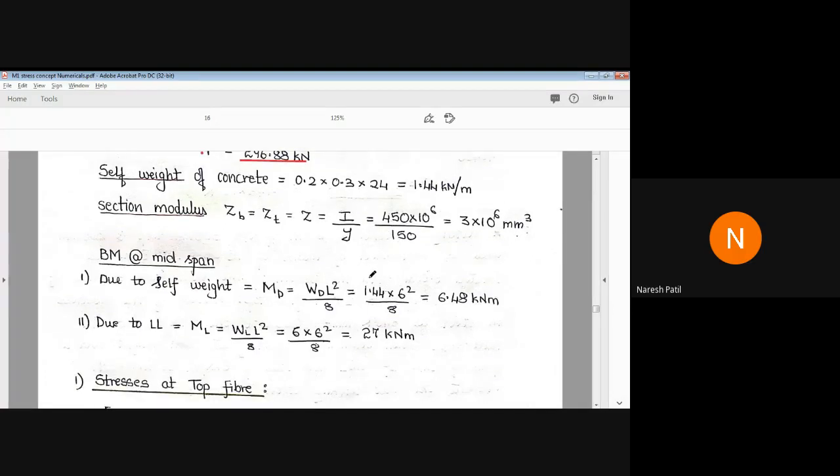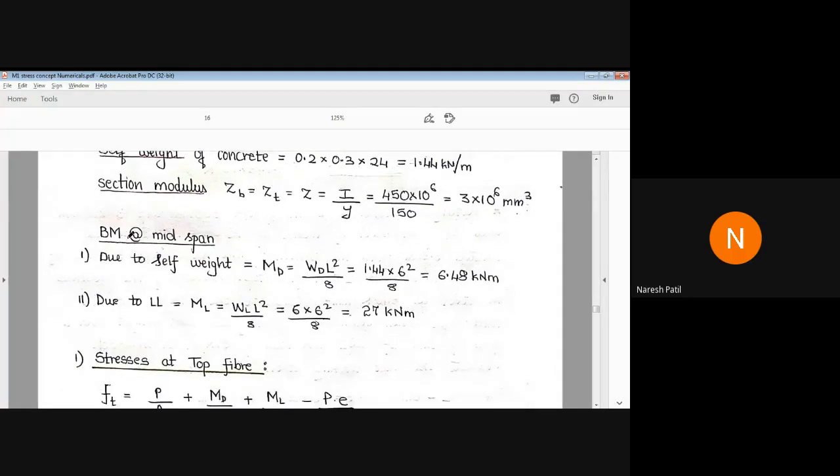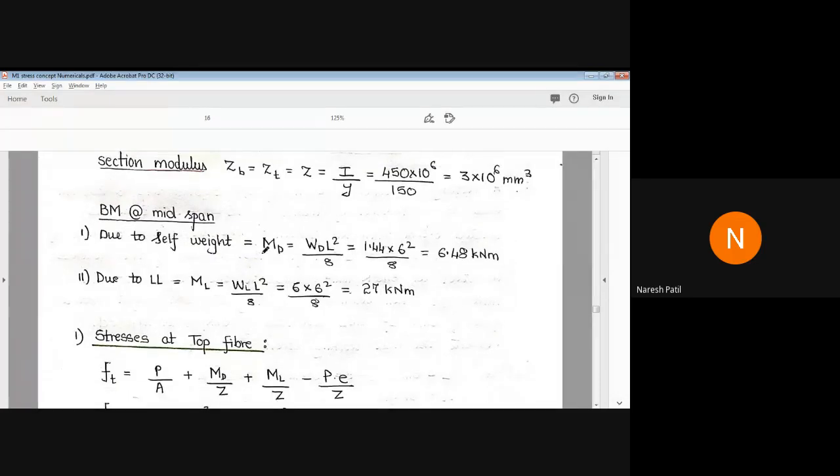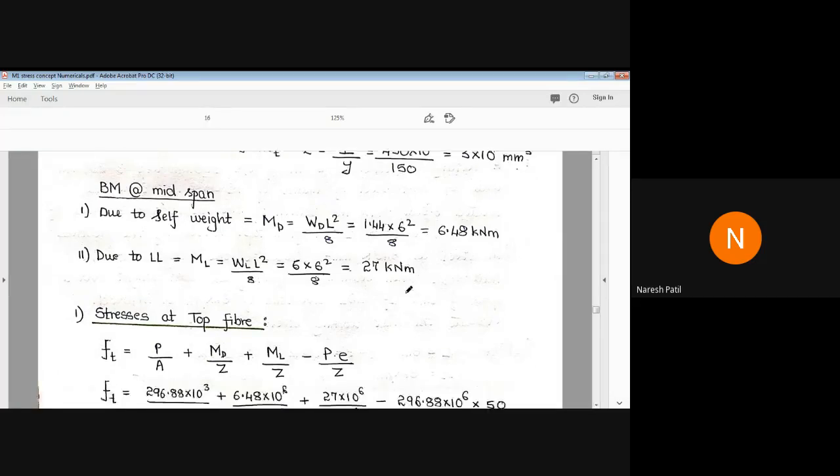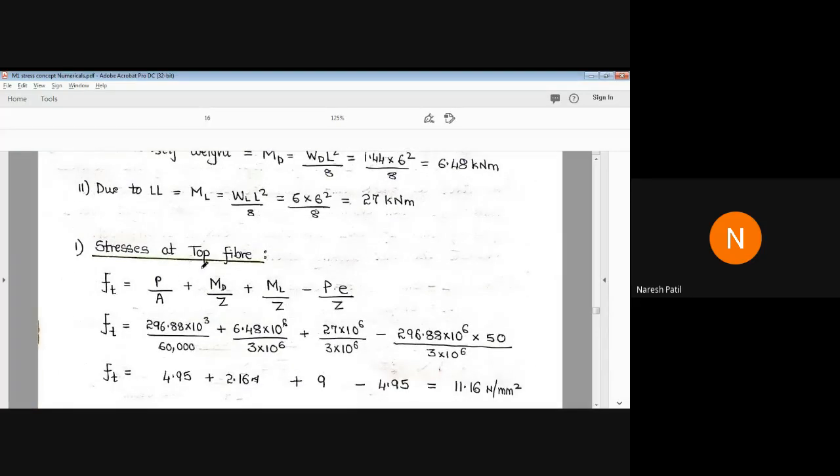So now, first, bending moment at midspan. Due to self-weight, W l square by 8. Due to live load, W l square by 8 again. Then stresses at top fiber: P by A plus MD by Z plus ML by Z minus P e by Z. Substitute here. So we get the stresses at top fiber as 11.16 Newton per mm square.